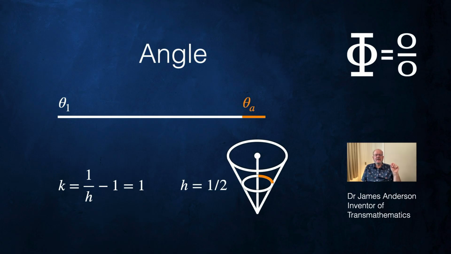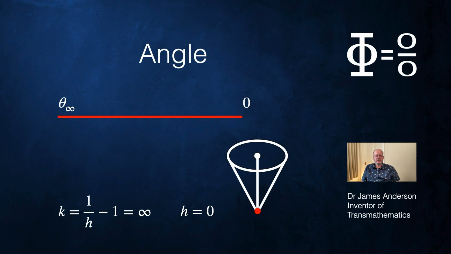But how do we get to infinity, which I showed you as the red dots? Well, we do it like this. When we arrive at the apex of the cone, the apex is a single point. It has height h equals 0. If we multiply the arc by 0, then we get 0 arc, and you can see the orange line has disappeared.